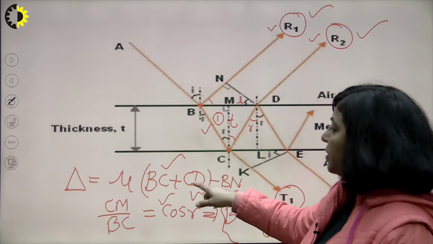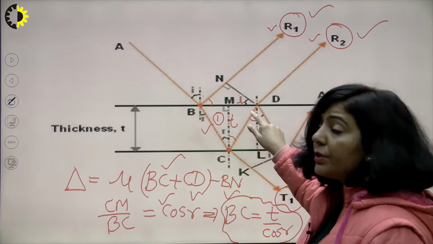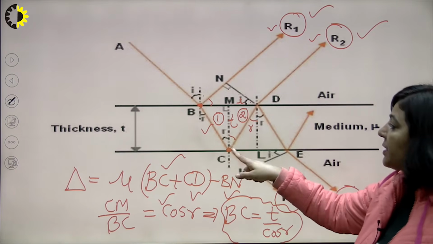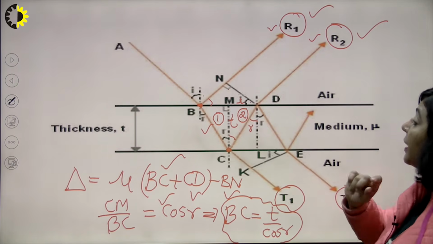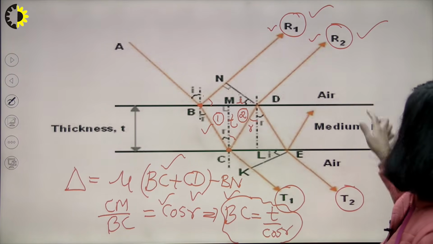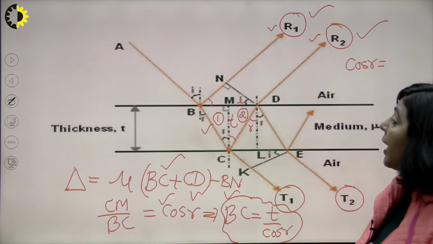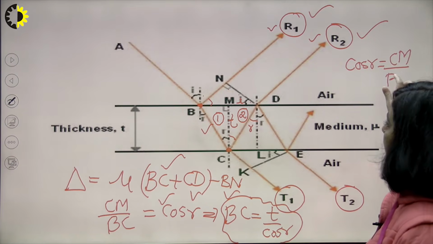Now next, we will calculate this CD. For this CD, we have triangle number 2, which is CMD. In this CMD, what is cos R? Again I am calculating cos R from this triangle. Cos R is CM upon CD.